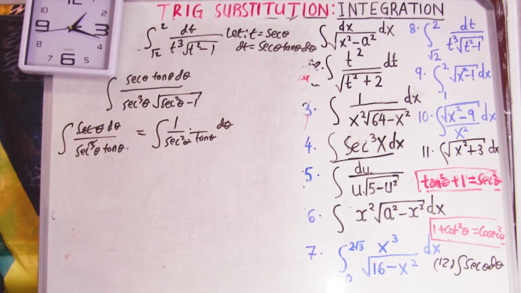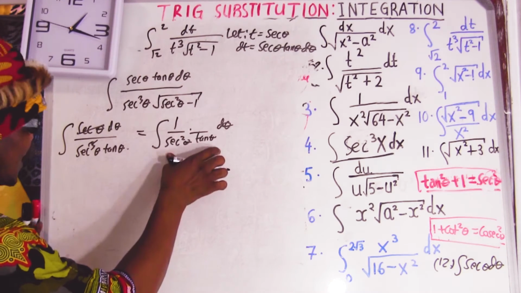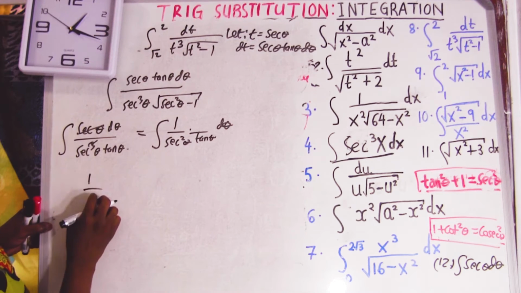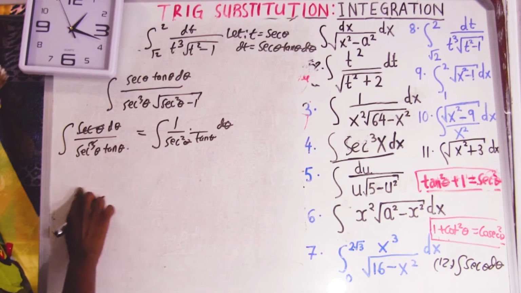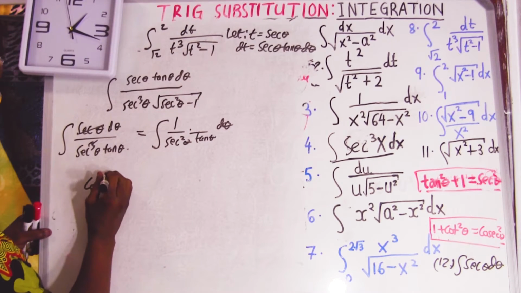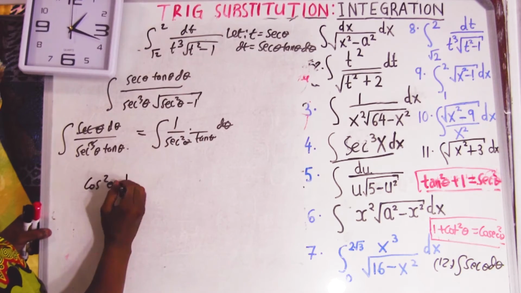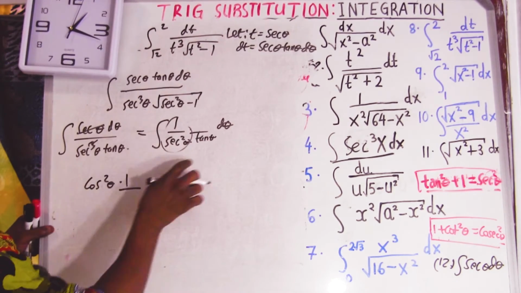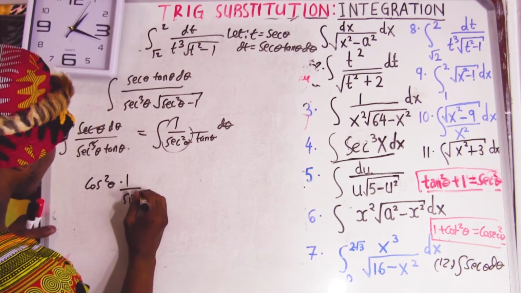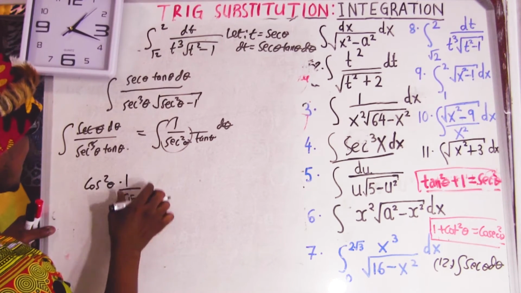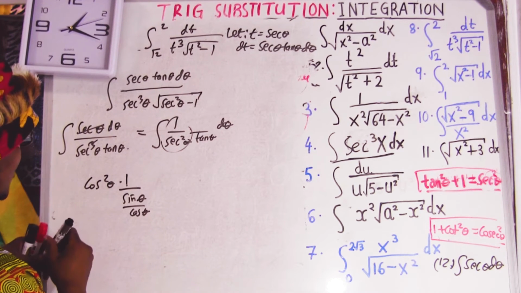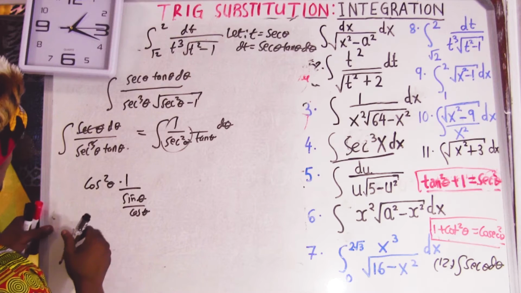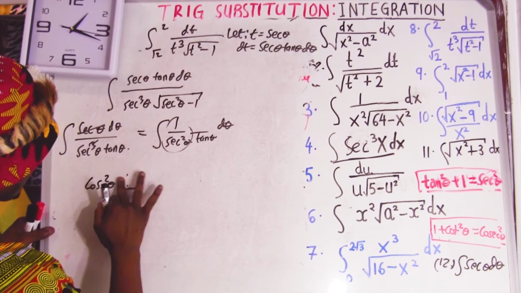I think I can simplify this some. One over sec equals cos, so 1 over sec squared equals cos squared. Let me simplify first. Tan means sine over cos, and this cos can go to the tan. It's going to be cos cubed over sine.